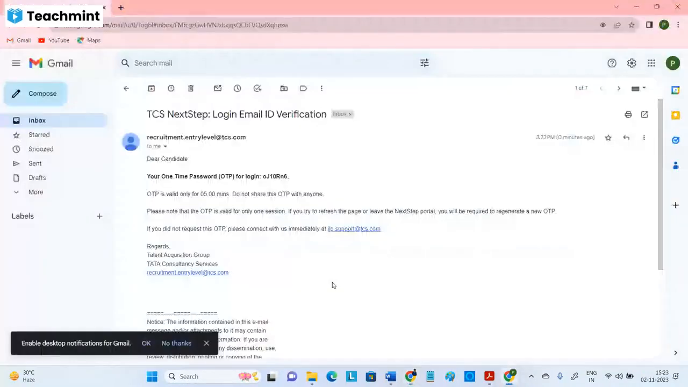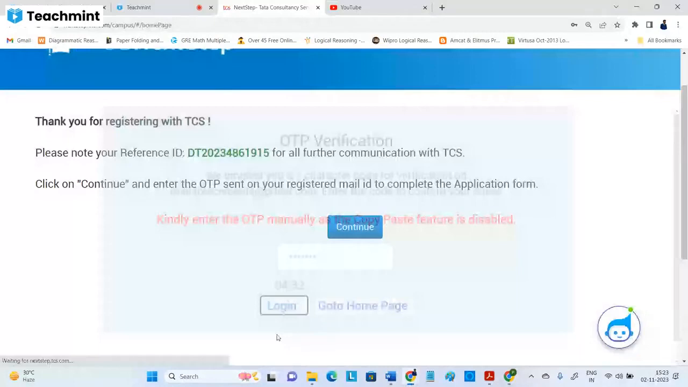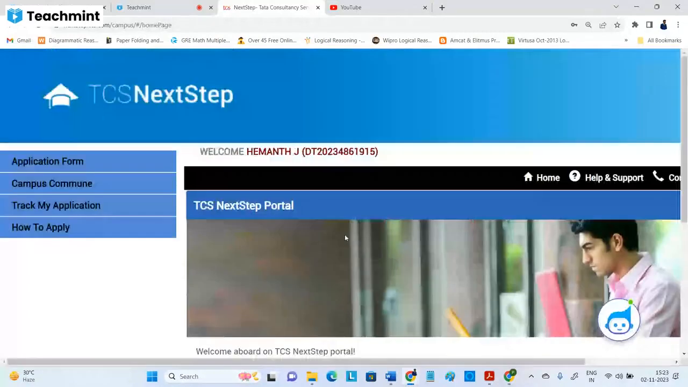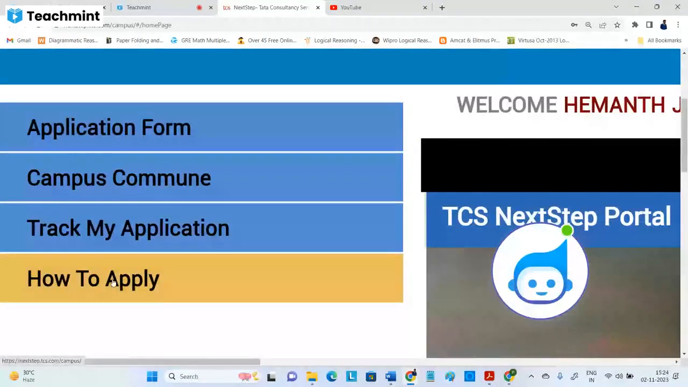Registration will take around 15 minutes. Once you enter all those details, you can see on the left side: application form, campus commune, track my application, how to apply and so on. You need to go for the application form.